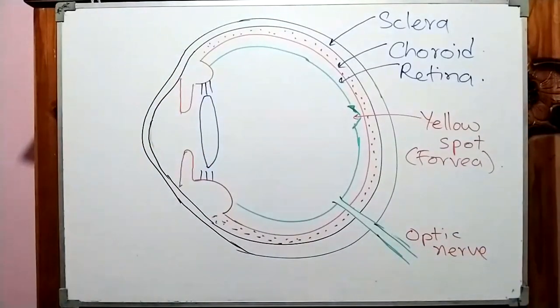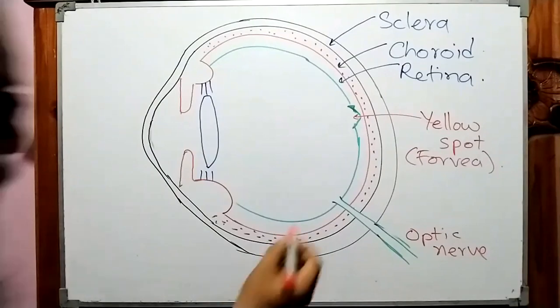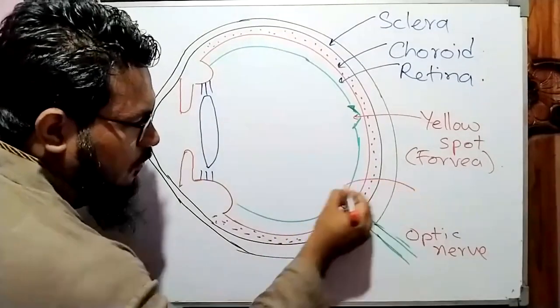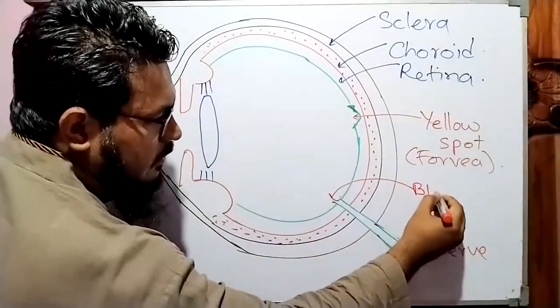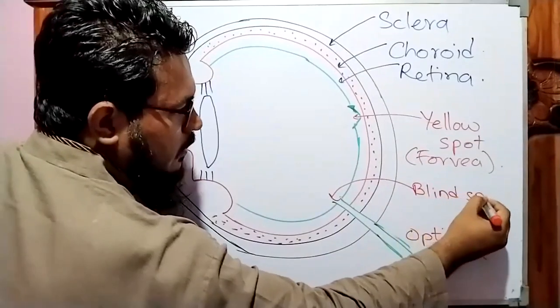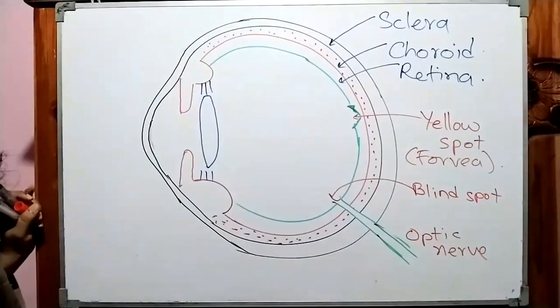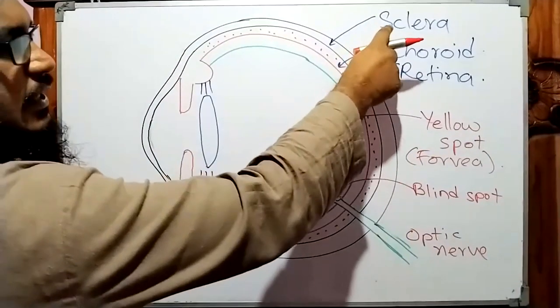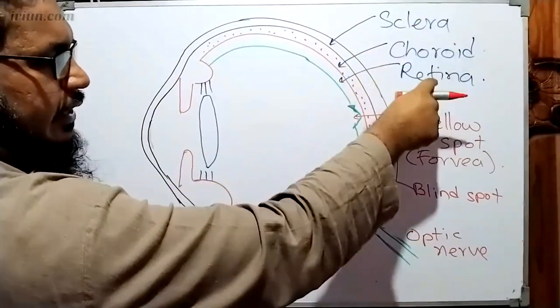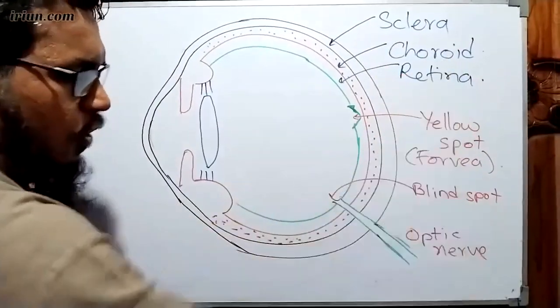So optic nerve is the nerve which is connecting your eye and the brain. Whatever you see, it's going to your brain. And this tip of the optic nerve is known as the blind spot. Blind spot. So yellow spot, blind spot, optic nerve. So these are the three layers: sclera, choroid, retina, and yellow spot, blind spot, optic nerve.